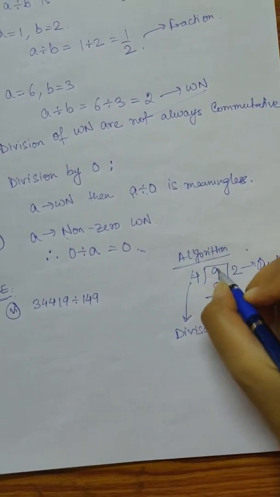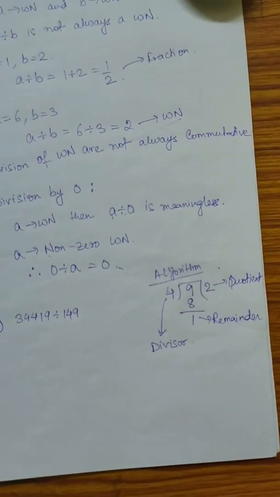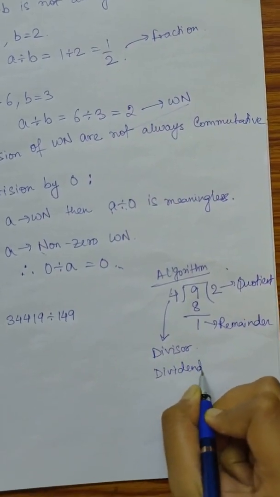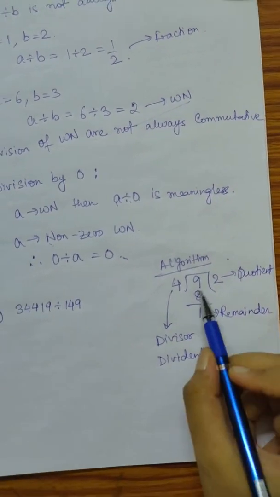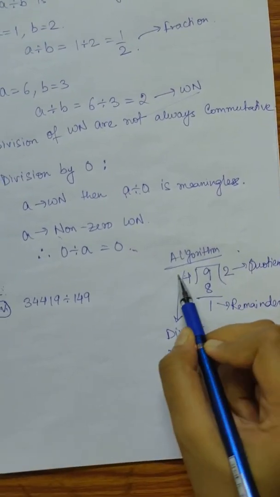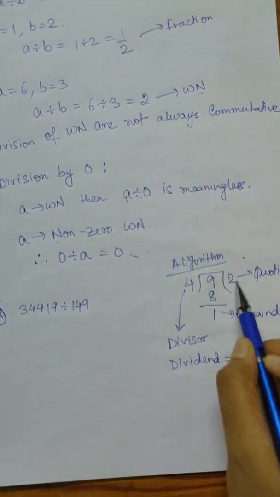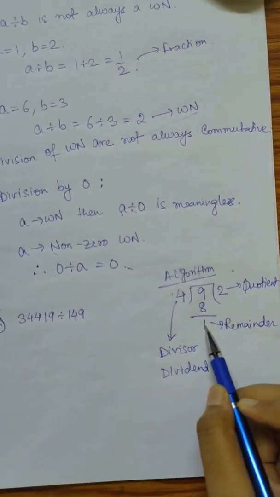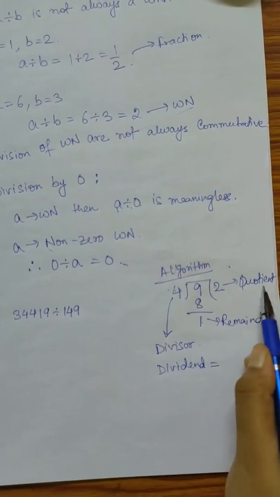And this number is called the dividend. So we know that the dividend is equal to, how will you get this 9? You have to first multiply 4 and 2. So 4 into 2 gives us 8. Then you have to add the remainder, and only then will we get 9. So that means divisor into quotient.